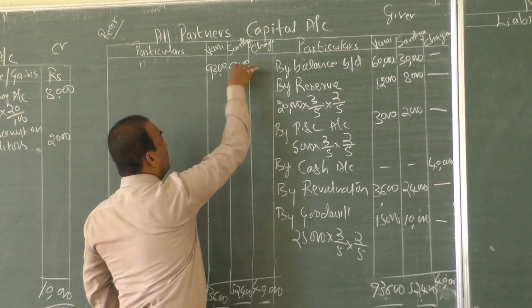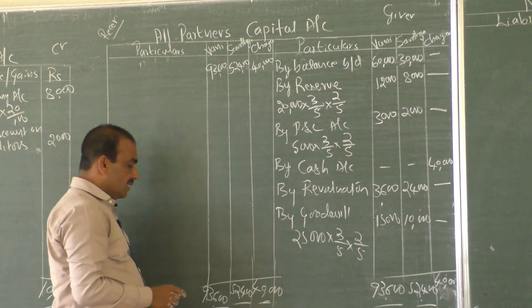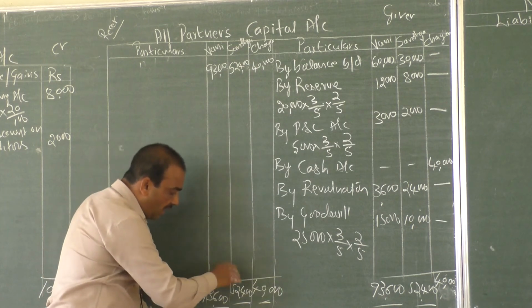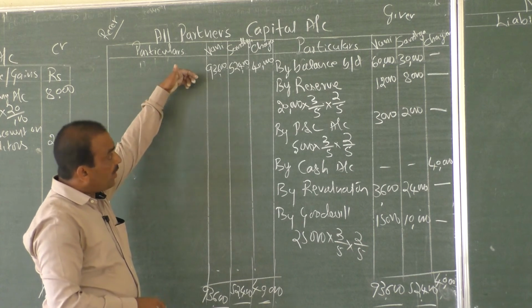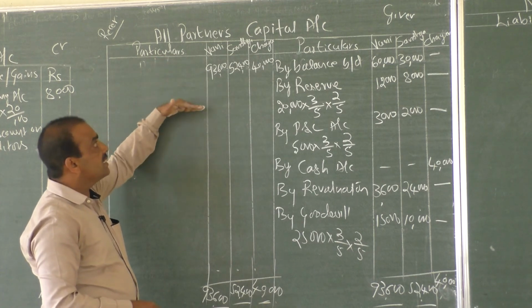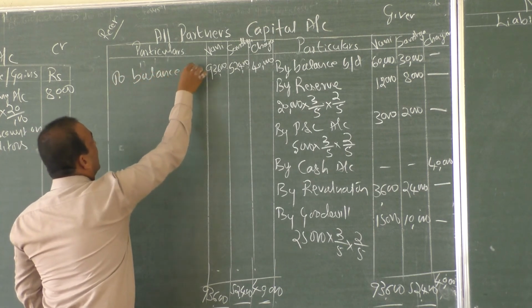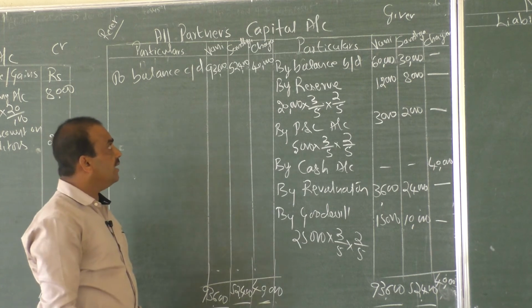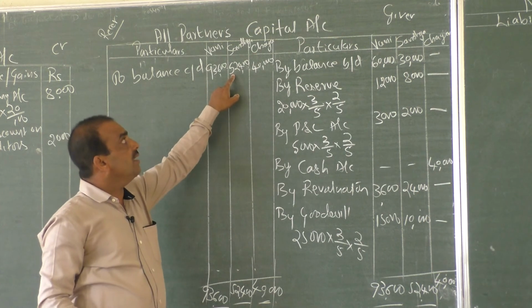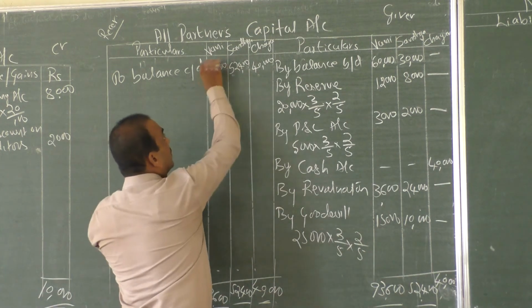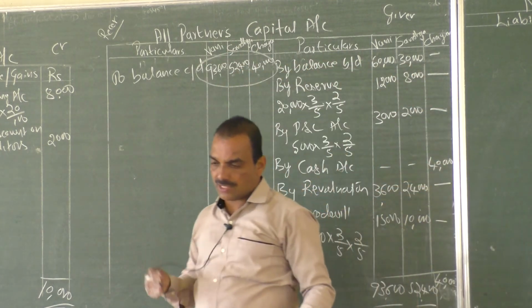52,400 itself is the balancing amount, and 40,000 is Chaya's capital. Sometimes students write it only in the last line. That is bad practice. You are required to write the amount from the first line itself. So to balance carried down: 93,600 new capital, Sandhya's new capital 52,400 and Chaya's capital 40,000. This amount is carried to the balance sheet.